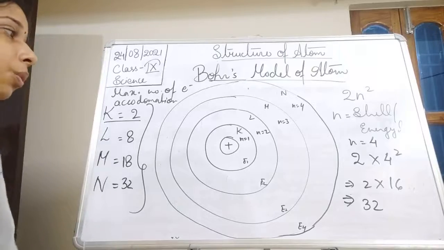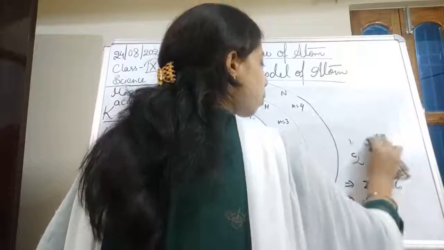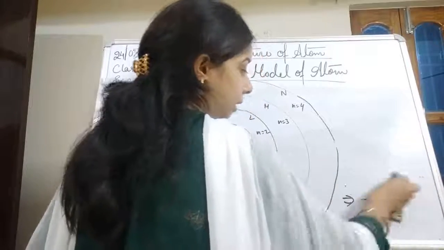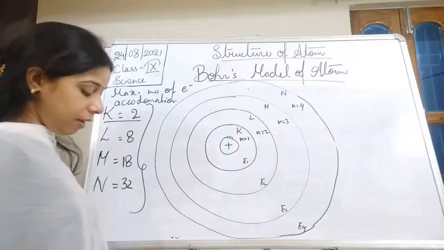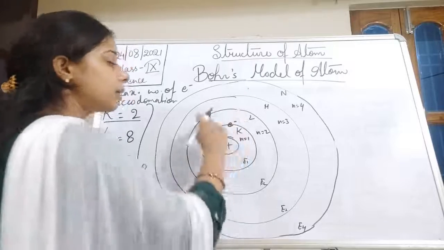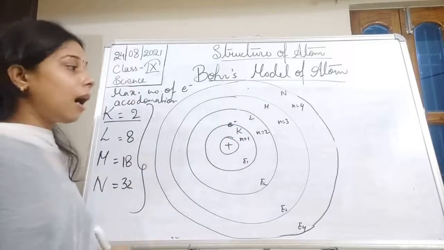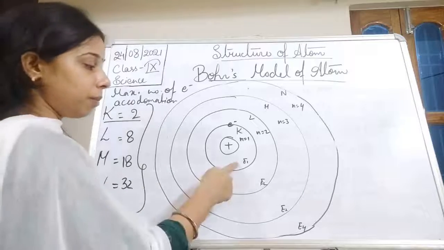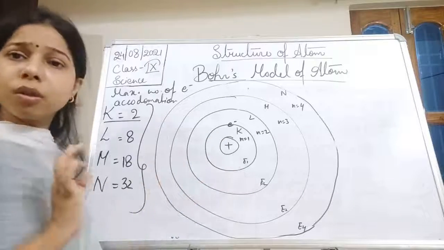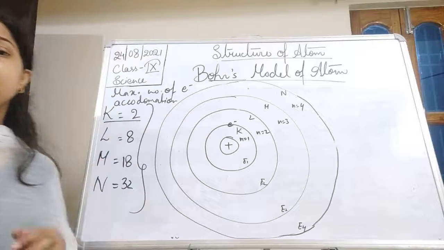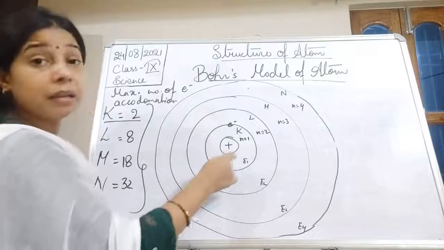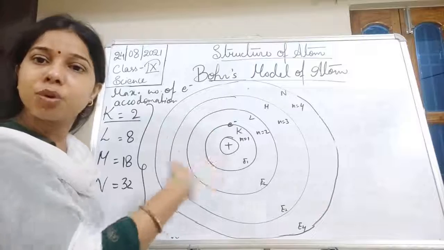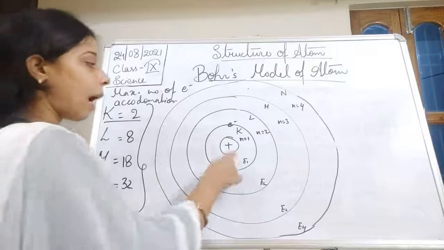One more thing, students, we are continuously talking about energy. We are saying that the electrons have a fixed energy. So that is why they do not radiate energy. If an electron is in the K shell and keeps on revolving around it, suppose the energy is E1, so this electron also has the same energy E1. Otherwise, it would not be present here. Since the electron has this energy, it keeps on rotating around it.